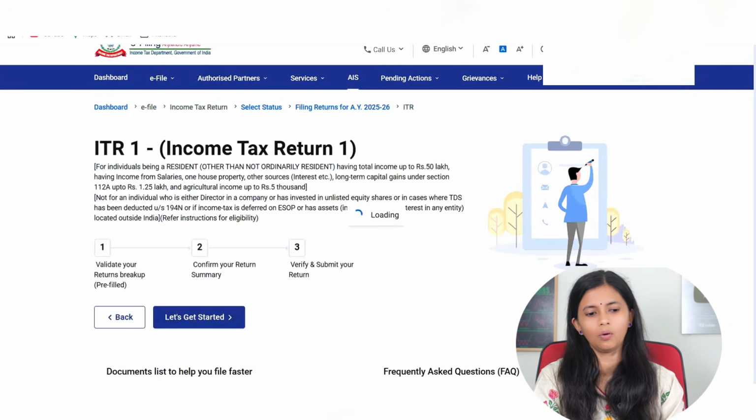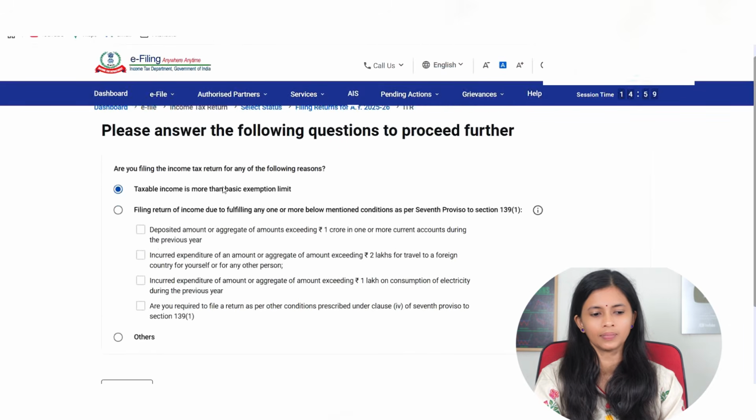Here it says, why are you filing ITR 1? That is, taxable income is more than the basic exemption limit. Just select this. You also have other options, which say that if you deposited more than 1 crore rupees in your bank account in a year and you don't have any taxable income, even then you will have to file the return.